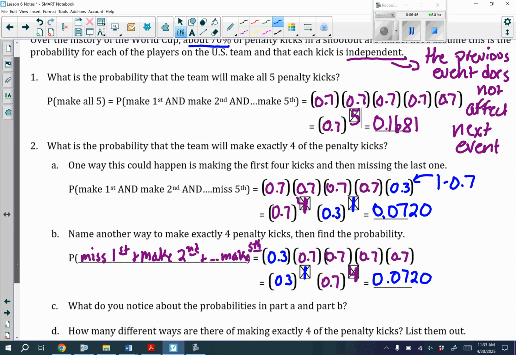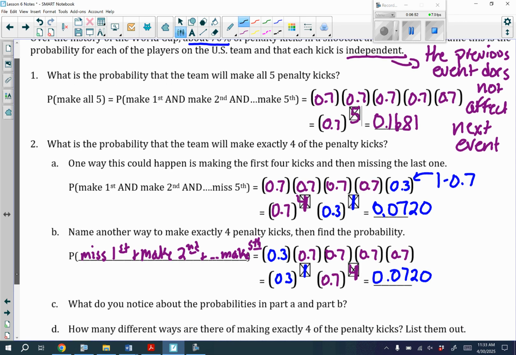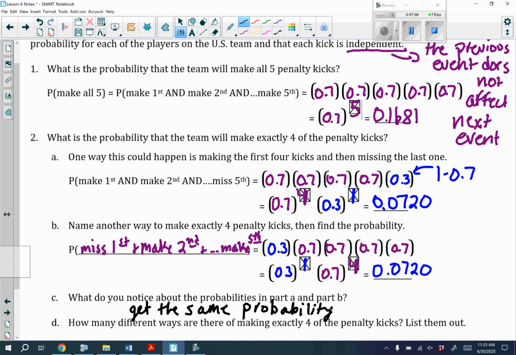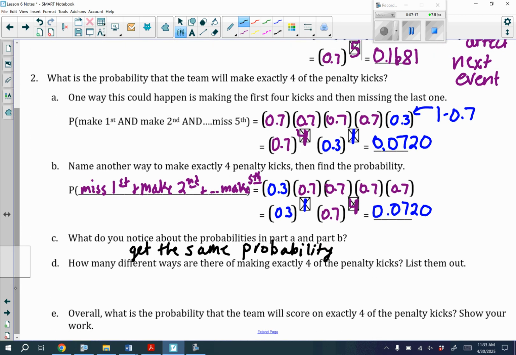So here on part C, it says, what do you notice about the probabilities of part A and B? So hopefully we notice for the probabilities in part A and B that no matter if we miss the first one or we miss the fifth one, that we get the same probability. And so we get the same one no matter which one we miss, okay? So now here's what I'm going to have you guys do. Now that we know that we will get the same probability no matter, as long as we make 4 out of the 5 penalty kicks, I want you guys to pause the video and try D and E.